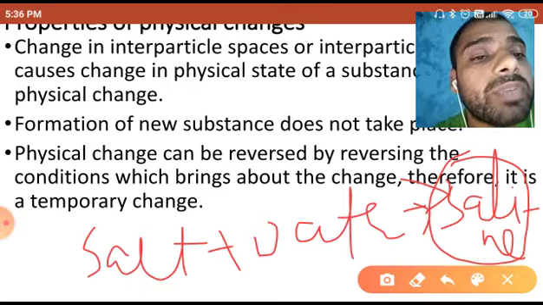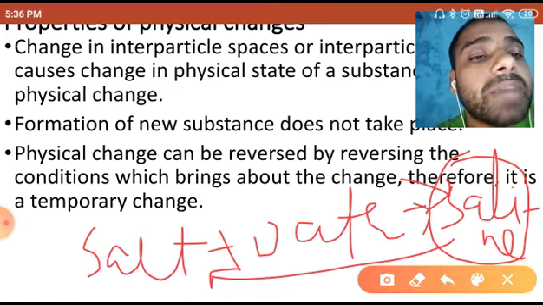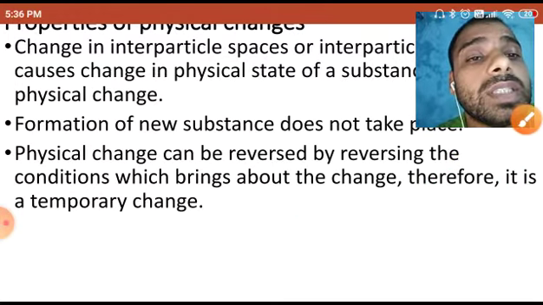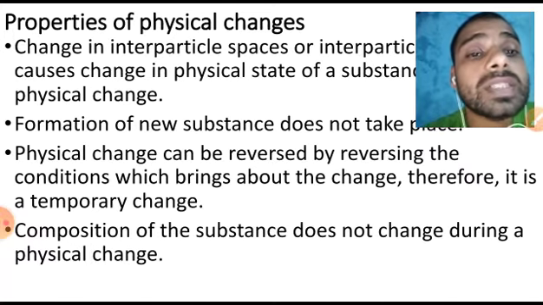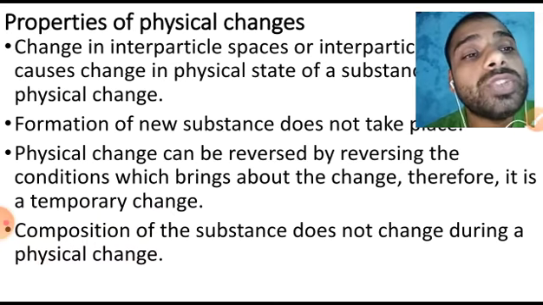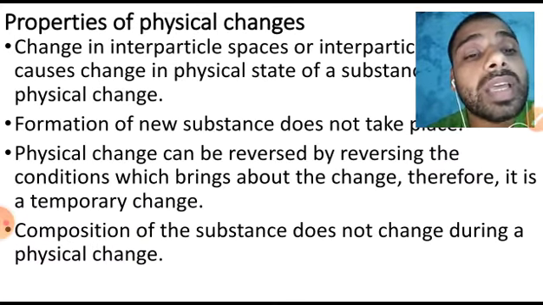The water will evaporate and you will get the salt back. So this is the property, that you can reverse the conditions. If you reverse the condition, you will get back your reactants, whatever things you had taken.